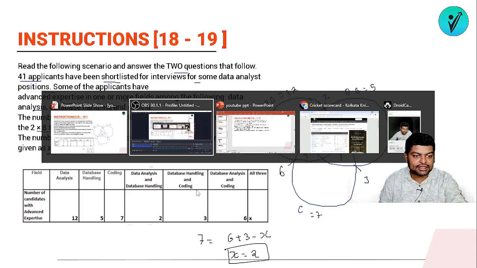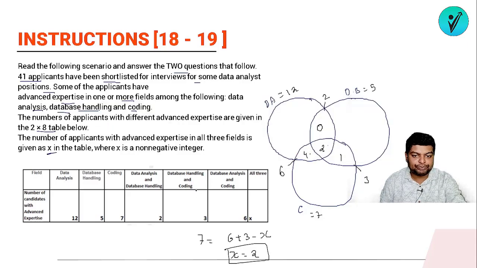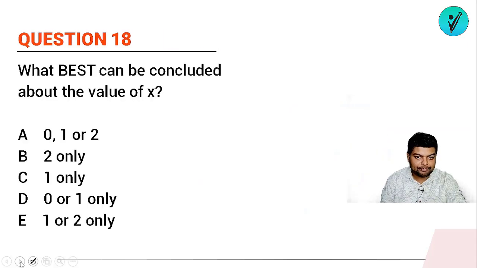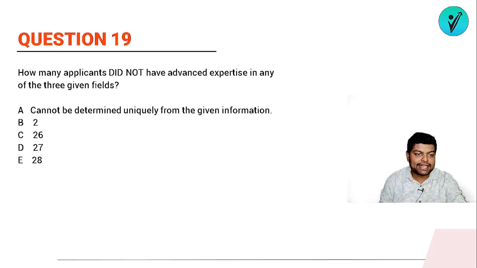So using this, let's try to answer the question. What best can be concluded about the value of x? The value of x is 2 only. Right now we calculated the value of x, it is 2 only. Next, how many people did not have advanced expertise in any of the 3 given fields?